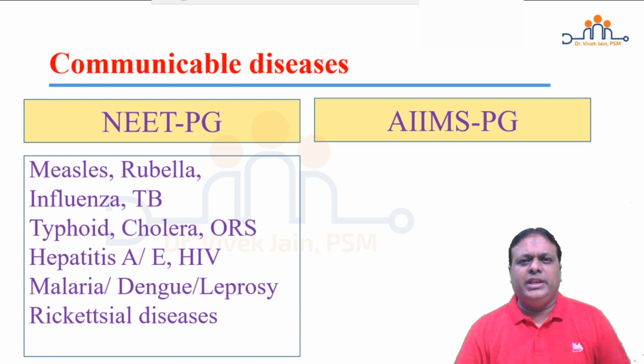For NEET PG, commonest diseases are asked in detail. Focus on epidemiology of measles, rubella, influenza. So you're asked about causative agent, incubation period, route of transmission, what is the case fatality rate of a given disease, what are the associated complications, if there is mother to child transmission, details about that, what is the prevention or control strategy used in India, what are the relevant vaccines and their details for these diseases.